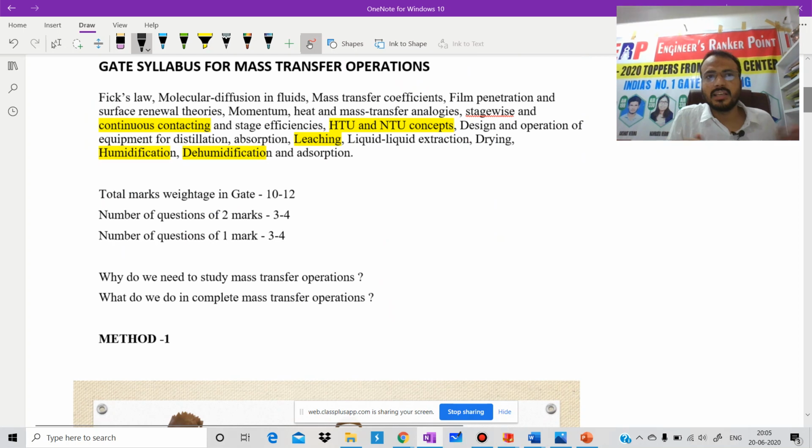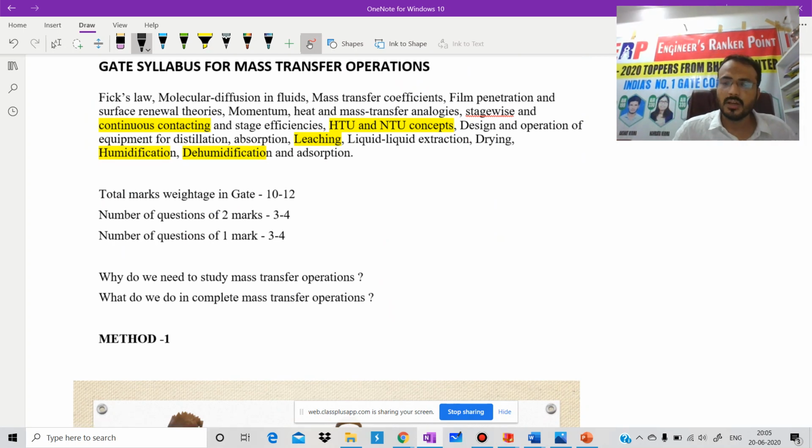First we will discuss the GATE syllabus for mass transfer operation. Most students think that mass transfer operation is one of the toughest subjects, but it's my 1000% guarantee that after completion of this subject, there will be no doubt, and you will be able to solve each and every problem of mass transfer operations. Is it clear? We will go in a very systematic way. Our speed will be very slow. Maybe sometimes you will think teaching is very slow, but once you clear everything, you will feel happy.